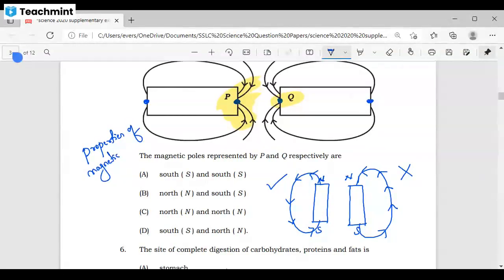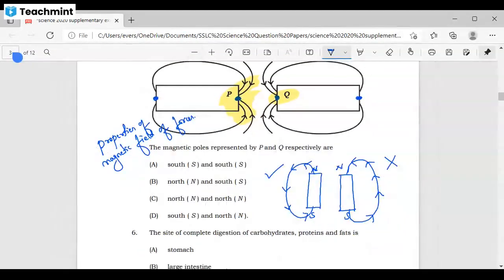Properties of magnetic field lines, or field of forces. From this topic, they have taken one diagrammatic question. As we can see here, according to this question, both the magnetic field lines are coming towards south.